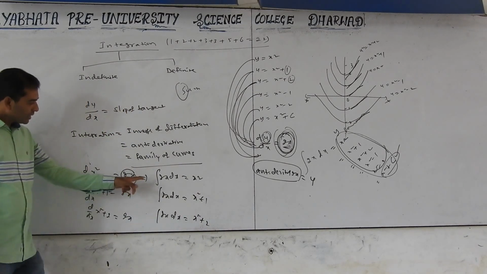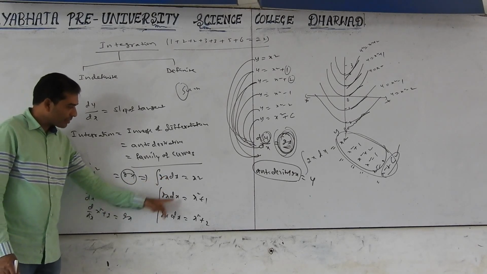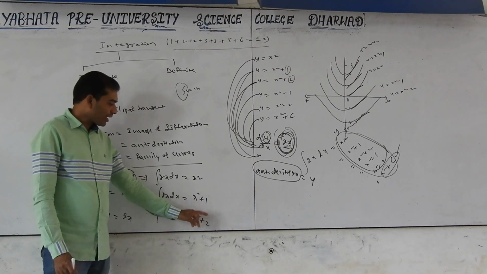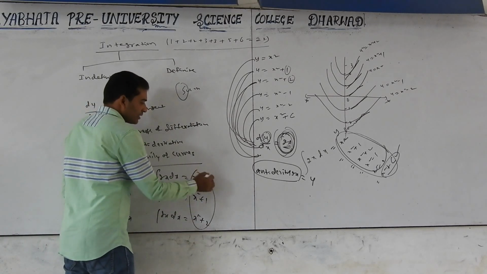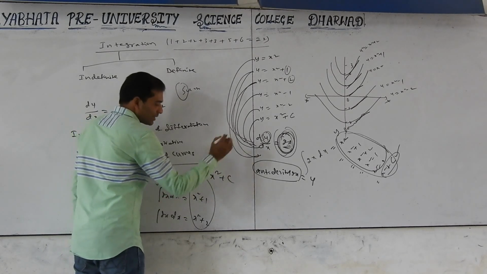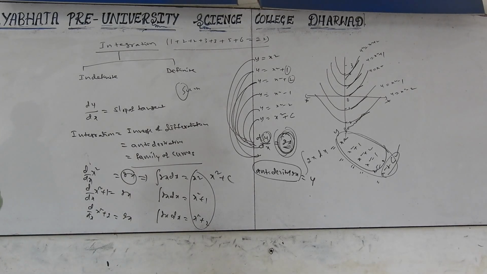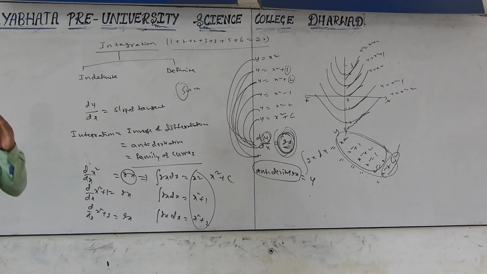See, here for integration of 2x dx the function is the same, but the curves are different. Many will be there: 1, 2, 3, minus many. So instead of writing like this, we should add plus c, where c is an arbitrary constant. While finding the integration, you must add c. Why? Because c represents the family of curves, infinitely many curves.